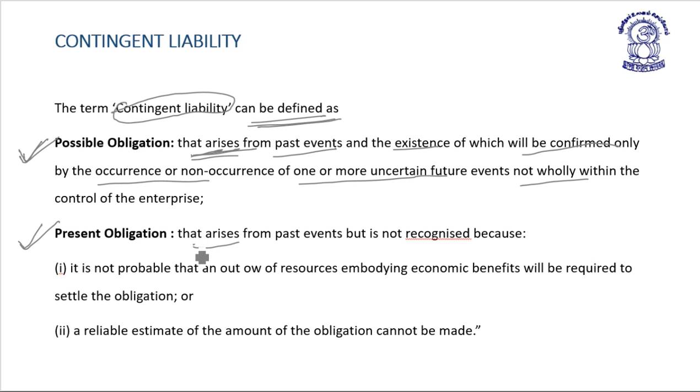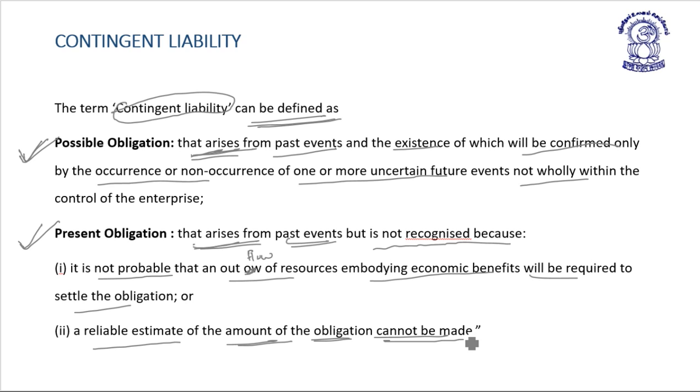In case of a present obligation that arises from a past event, it is not recognized because it is not probable that an outflow of resources embodying the economic benefit will be required to settle the obligation, or a reliable estimate of the amount of the obligation cannot be made.